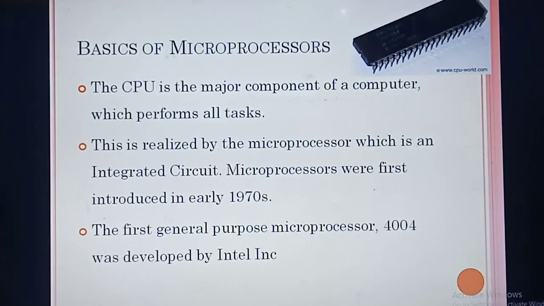Microprocessor was introduced in the year 1970. Important one mark question. Then, the first general purpose microprocessor 4004 was developed by which company? Intel Inc. That is also an important one mark question. Understood?